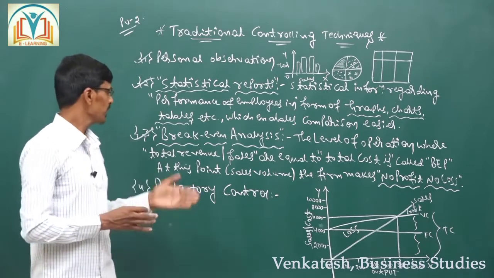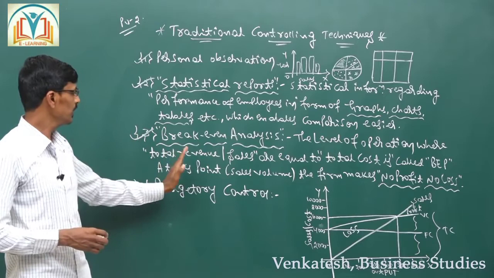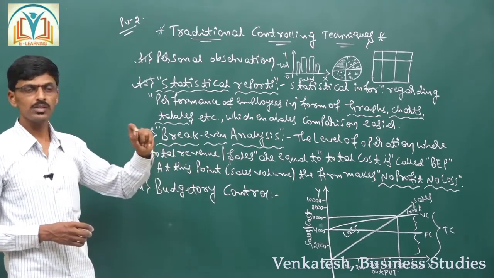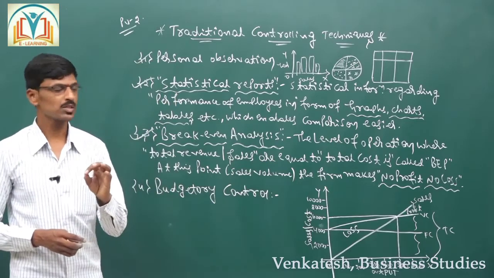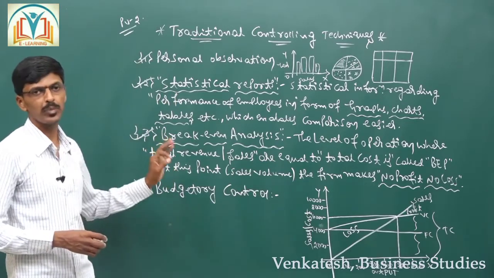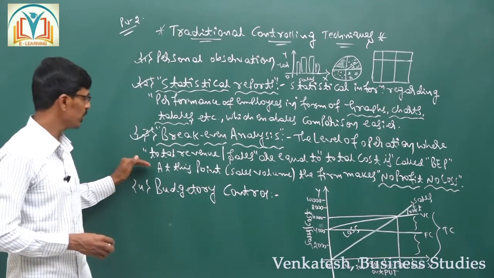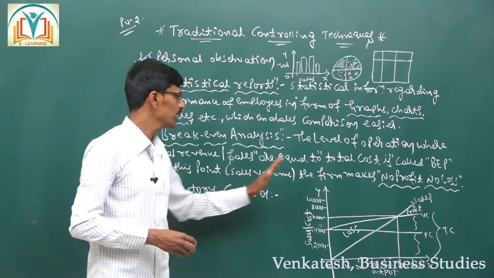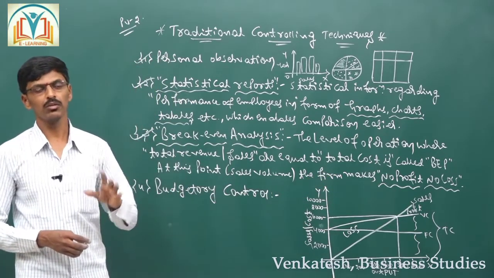So in an economic sense, total revenue or sales equal to total cost is called the break-even point. So the break-even point is a point at which the firm makes no profit and no loss.